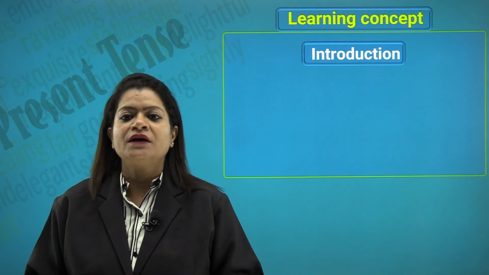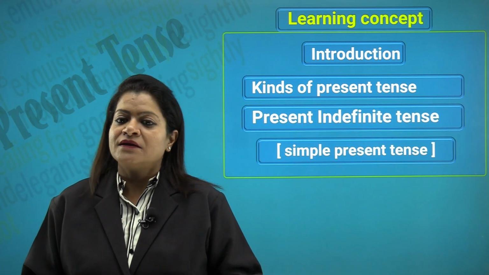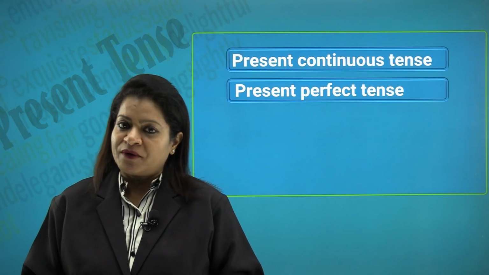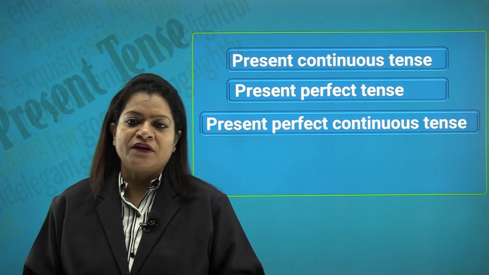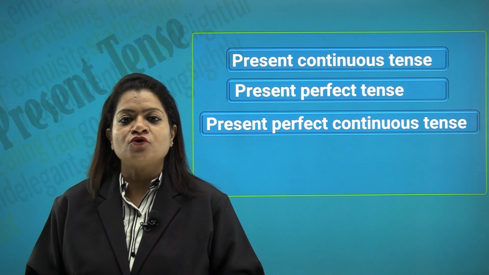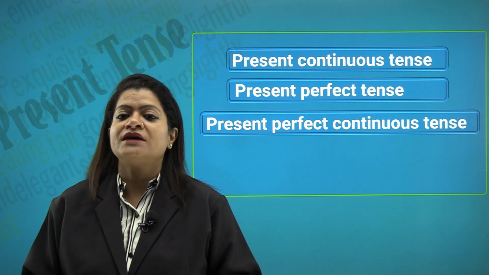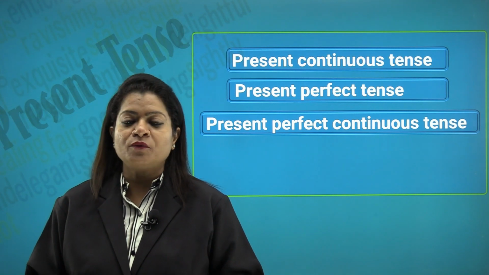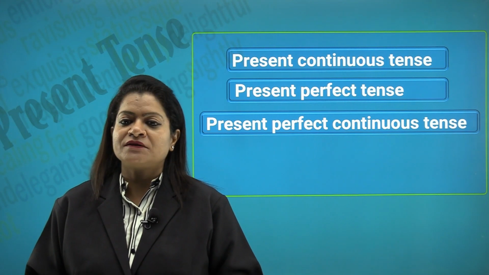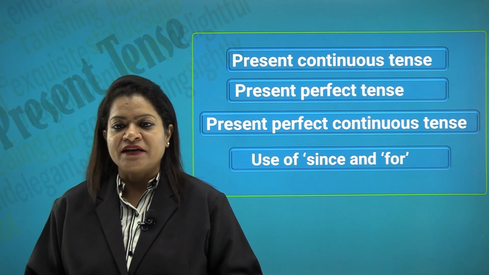So what are we going to learn today? We are going to learn about kinds of present tense, we are going to learn about the present indefinite tense, which is simple present tense. We will also talk about the present continuous tense, present perfect tense and present perfect continuous tense. So remember friends, in the topic the present tense, we are going to talk about 4 types of tenses: simple present, which can also be called present indefinite tense. Then we talk about the present continuous tense, which can also be named as present progressive tense. Number 3, the present perfect tense, and number 4, the present perfect continuous tense. And we will also look at the use of the words since and for.